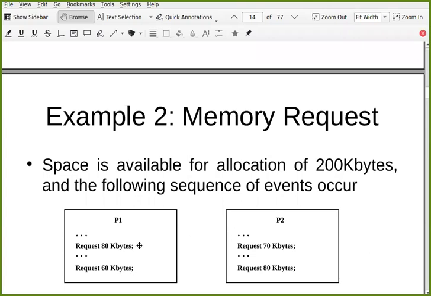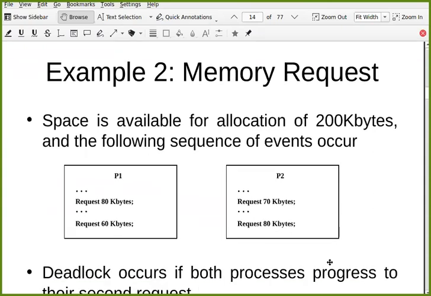But what if P1 requires 80 kilobytes? It gets 80 kilobytes. Then P2 executes and it requires 70 kilobytes and it gets 70 kilobytes. Now can P1 and P2 complete after this? No, none of them can complete, because after 80 plus 70, 150, only 50 kilobytes are remaining. And with that 50 kilobytes, none of these processes can complete. So this is a deadlock in that case.